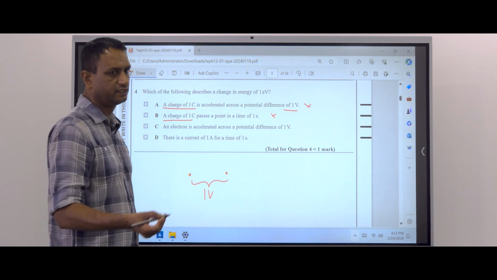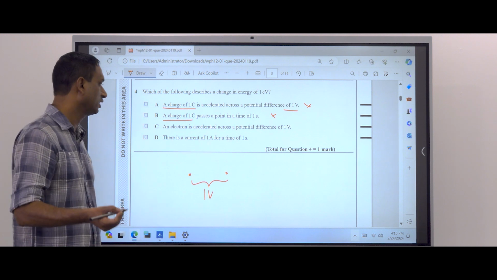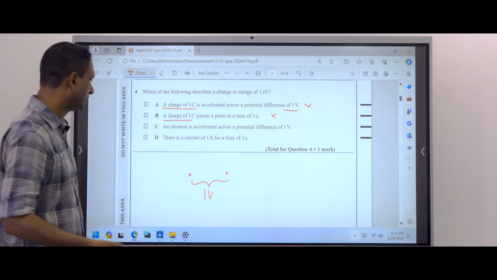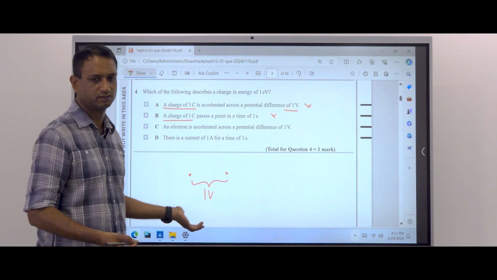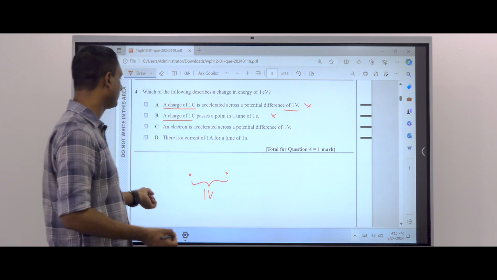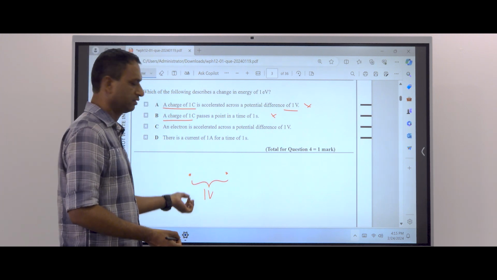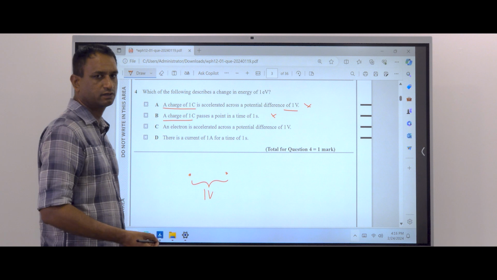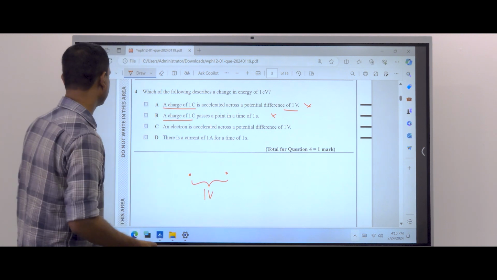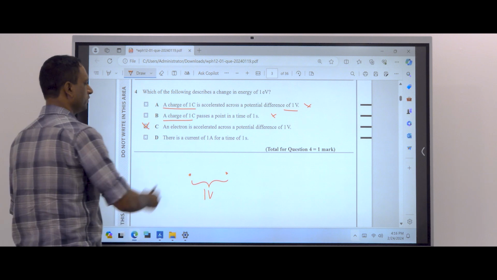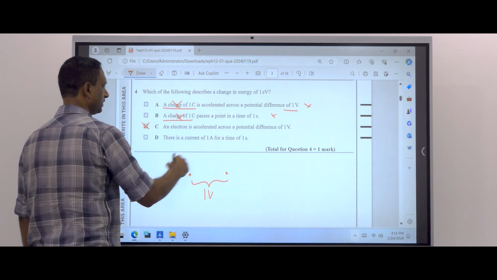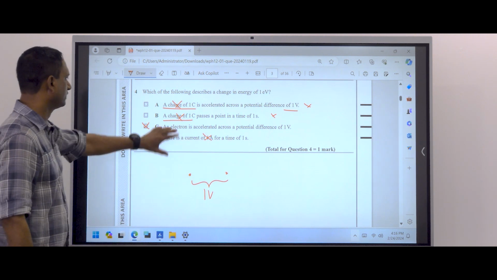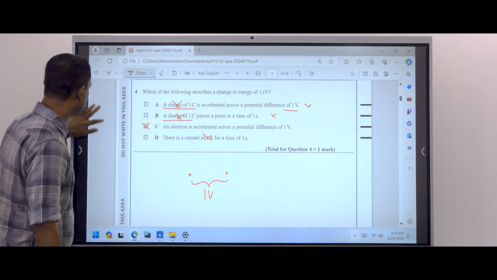Change in energy. Change in energy is actually when the electron is accelerating from rest or any velocity, it gains a kinetic energy of 1 electron volt when it is traveling across a potential difference of 1 volt. That's why I told that it is the energy associated with moving an electron from one point to another point which has a difference of 1 volt. Then this is the only answer we can consider. Easily we can cross out these answers because 1 coulomb here, 1 coulomb here, 1 ampere here. They don't talk about an electron, so easily we can select the answer.